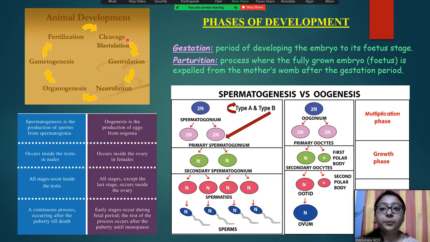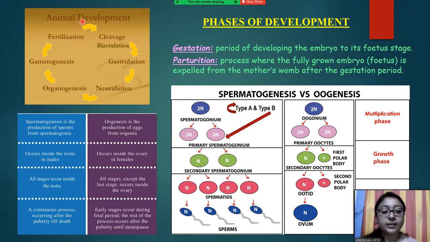So first I am giving a brief intro to how the cycle of animal development runs. First it starts with gametogenesis, which is the formation of gametes. Then it goes on to fertilization, that is the fusion of male and female gametes, formation of the first diploid cell called zygote, and then cleavage starts. Cleavage is a series of cell divisions which gives rise to a multicellular organism.